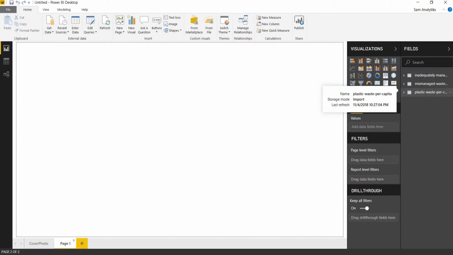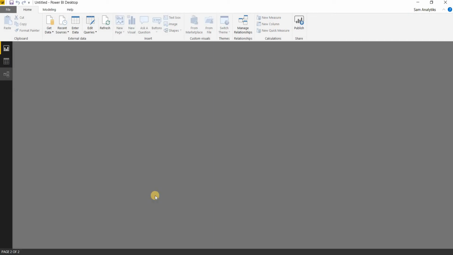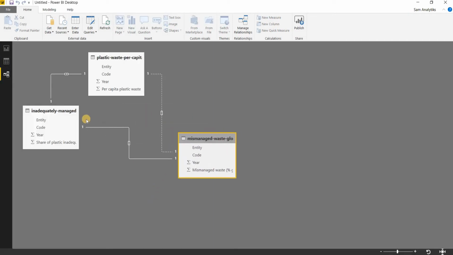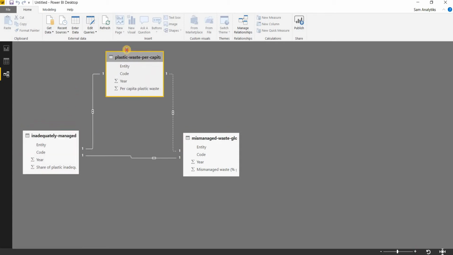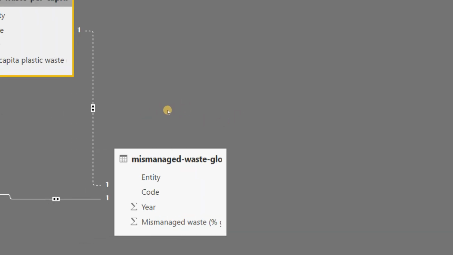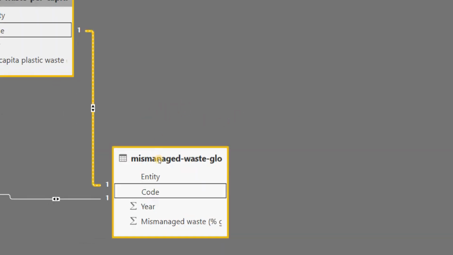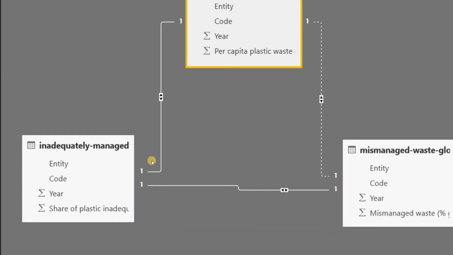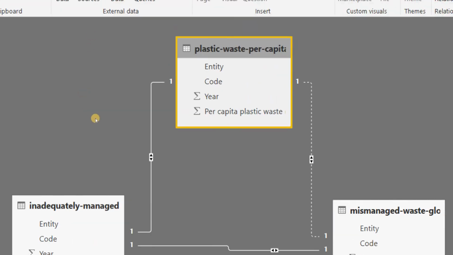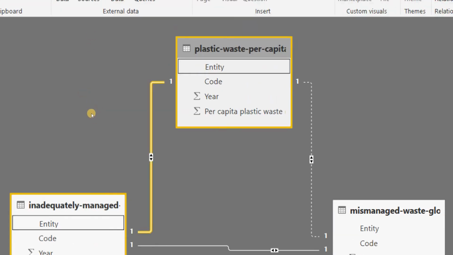Now if we want to work upon the data sections, as we know from Power BI, we must work upon the data modeling. If we look at the data modeling here, it is quite a different scenario. You can see very well that all the data sections are double-sided, and if I move from here to here, it is again double-sided, and from here to here it is again double-sided.